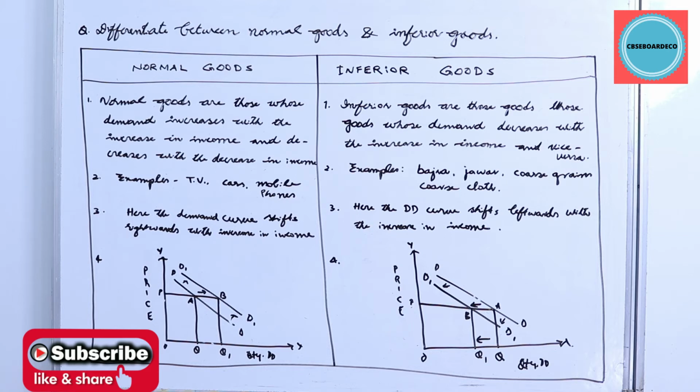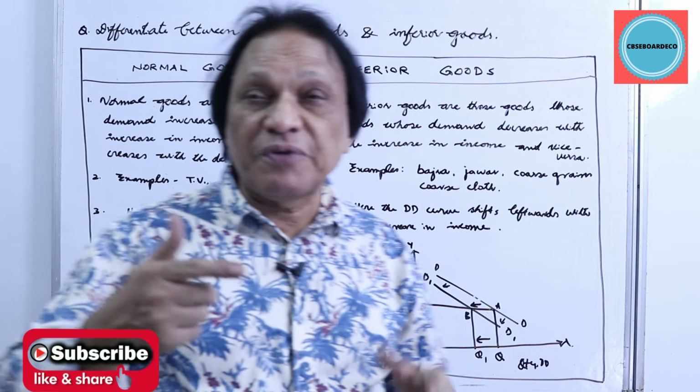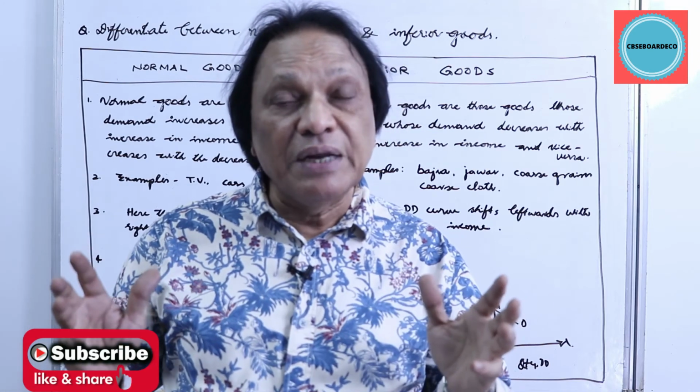Because of the increase in income, the demand curve has shifted leftwards from DD to D1, D1. In case of decrease in income, the demand curve of inferior goods shifts rightwards. Here we have shown a leftward shift in demand. So now I'm sure you must have followed normal and inferior goods.